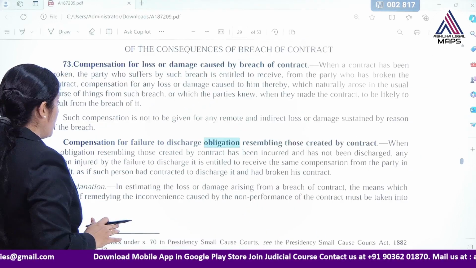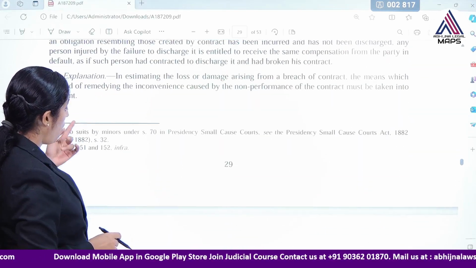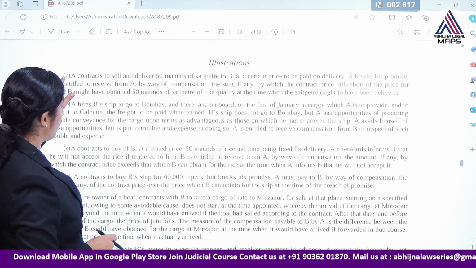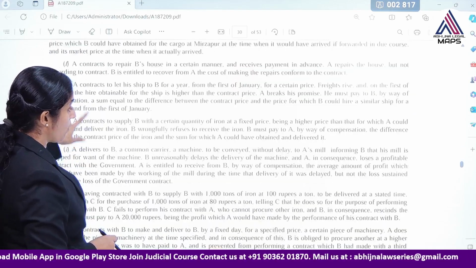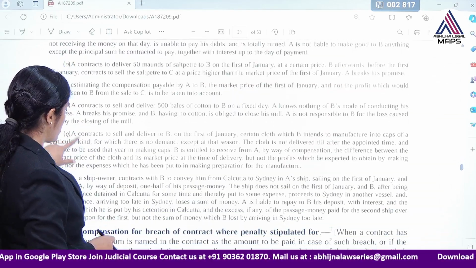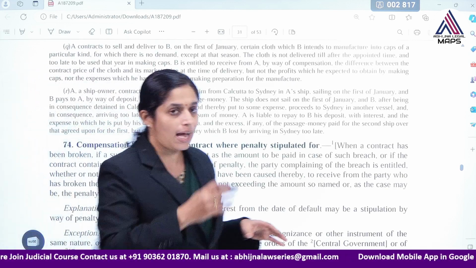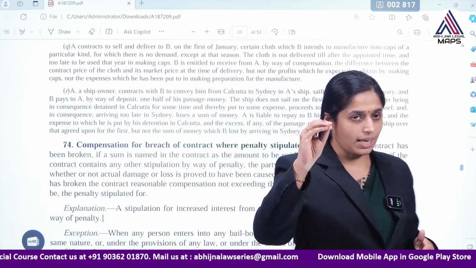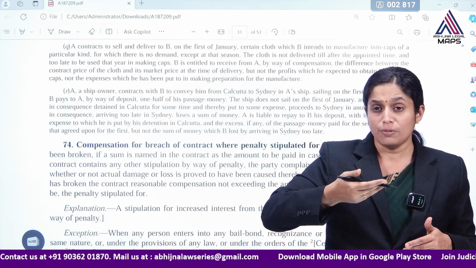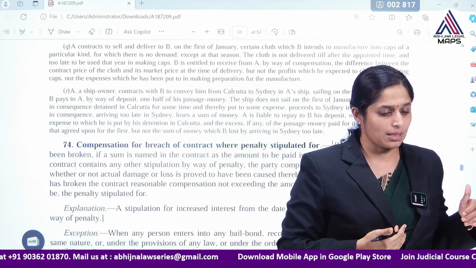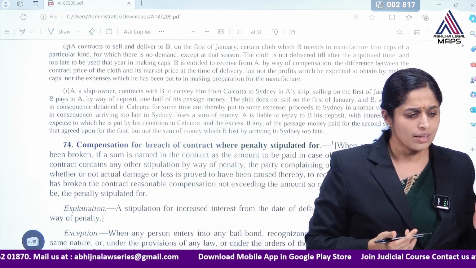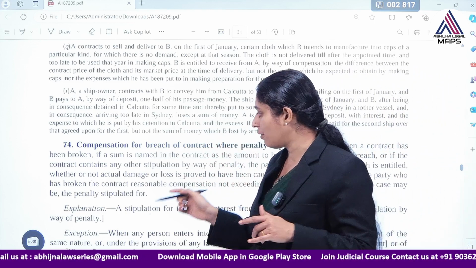Also, please refer to all these illustrations. We have illustrations from A to S, and any one of the illustrations may be given in the examination as a multiple choice question, and different consequences can be asked in the examination. Okay. So, this was all about section 73.